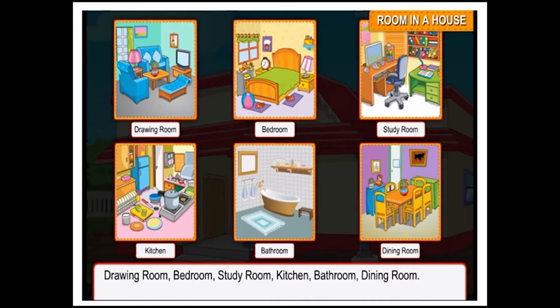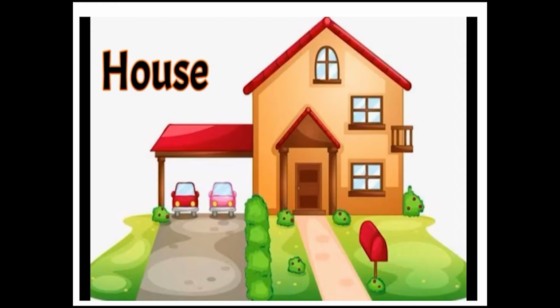Nowadays, houses have different rooms for specific needs. Children, can you say the different rooms in a house? Yes, drawing room, dining room, bedroom, and study room. Toilets and kitchens are also made inside the houses and have a proper sanitation system. Nowadays, houses have electricity for lighting and to run all gadgets and household appliances, and have garages to keep personal vehicles.